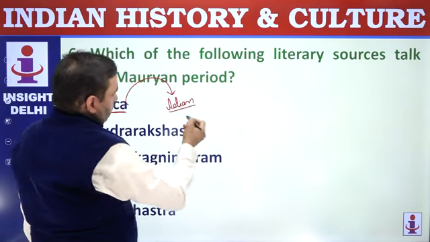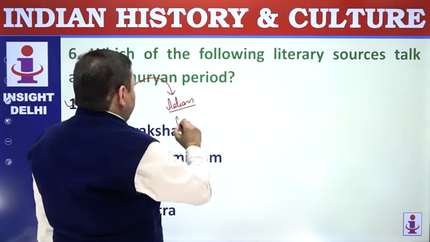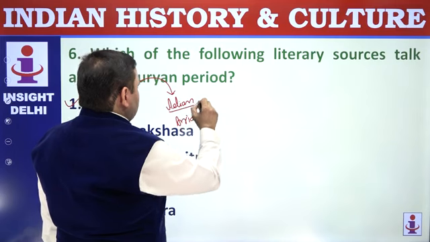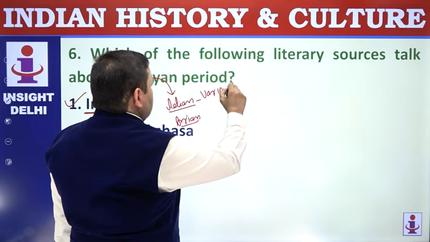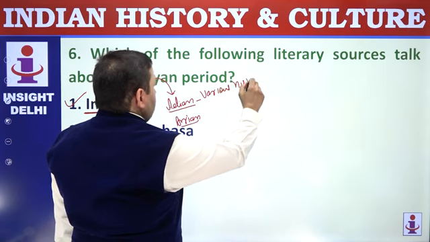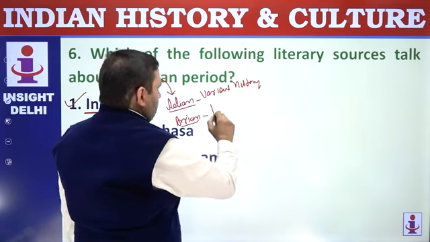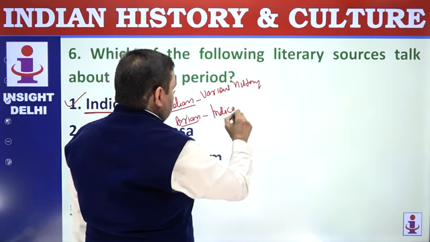Greco-Roman sources such as Aelian, such as works of Arrian. Aelian wrote Various History, an important source you should remember. Arrian wrote Indica, another book with the same name, but this is a different book.